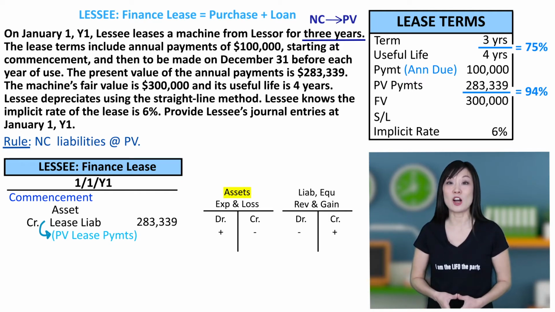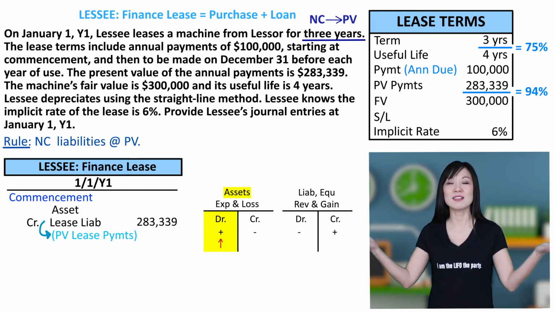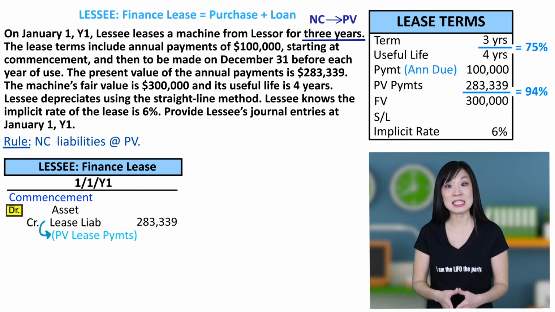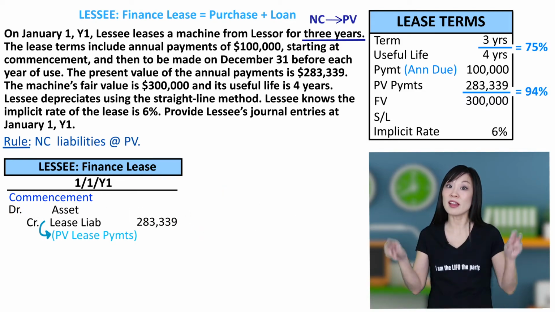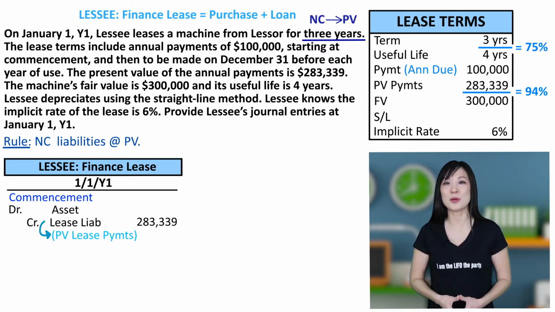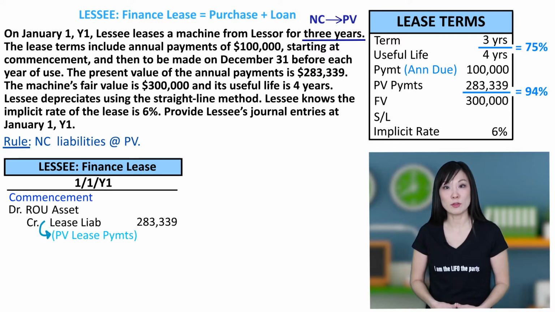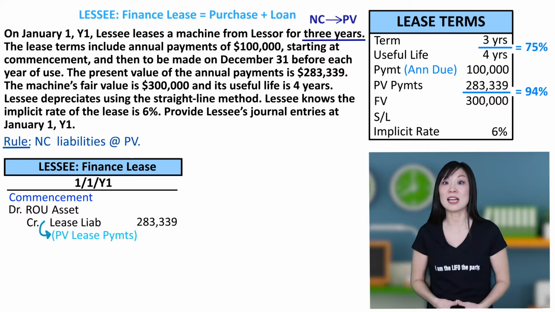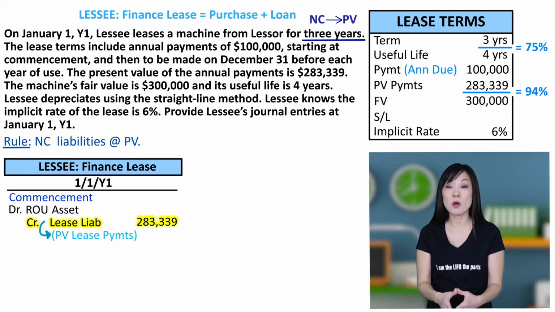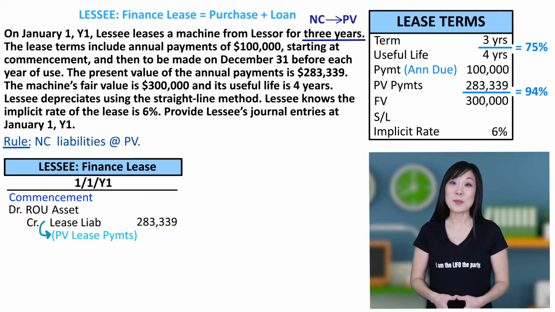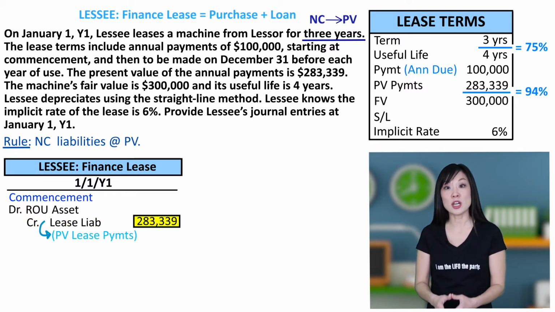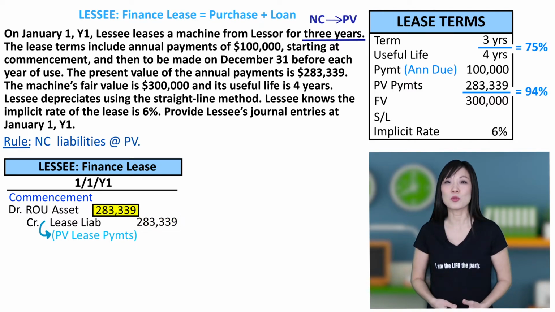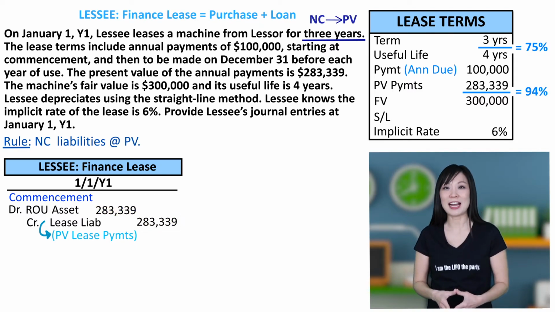Lessee puts the asset on its books. Asset increasing, that's a debit. But this isn't an outright purchase. It still looks like a lease, even though we really know it's a purchase. So rather than debiting the asset outright, we call it a right of use asset, because that's what a lease is, paying for the right to use the leased asset. Note, the right of use asset has multiple components. The primary component is a lease liability. We'll look at the other components in later problems. Here, it's just the lease liability, $283,339. That's the entry at commencement.